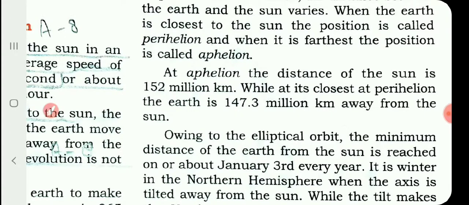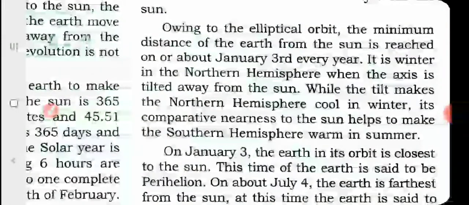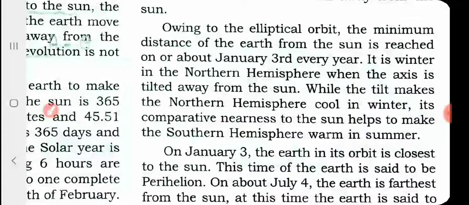That is the position of the Earth from the sun at aphelion and perihelion. Perihelion means nearest and aphelion means furthest. Now just see, owing to the elliptical path, the minimum distance of the Earth from the sun is reached on January 3rd every year. On January 3rd every year, Earth is closest to the sun.